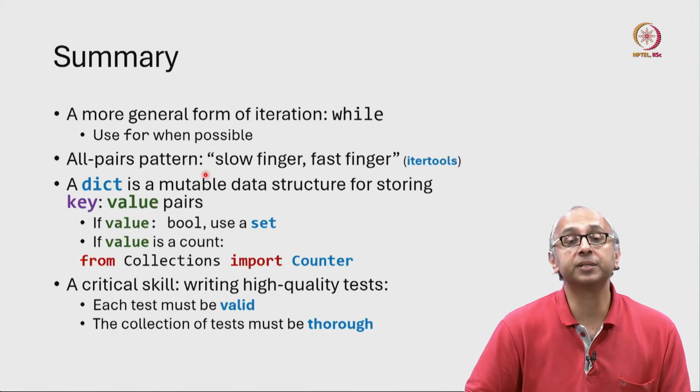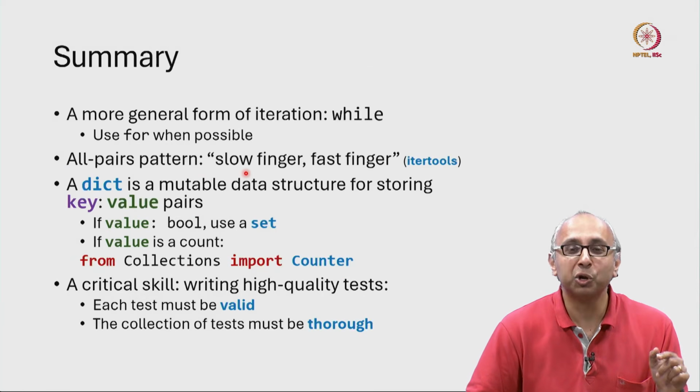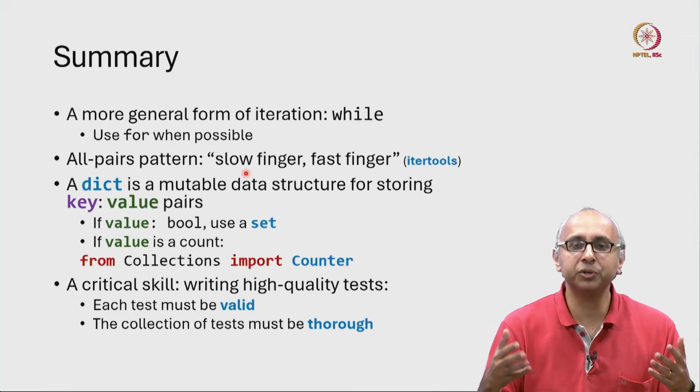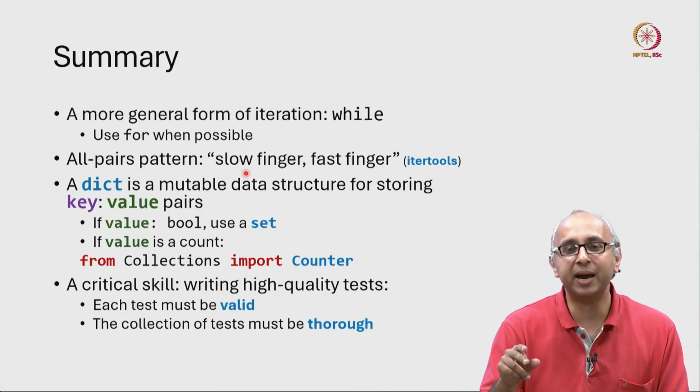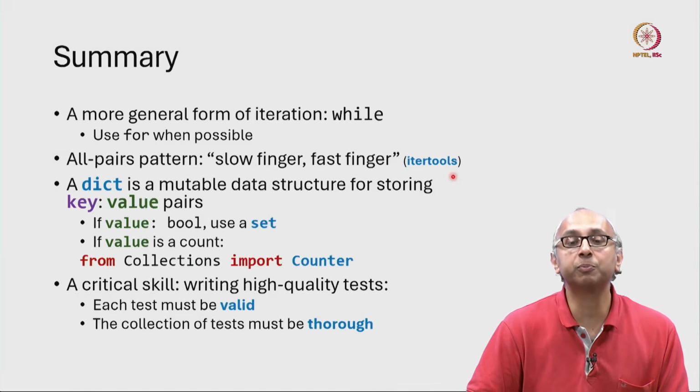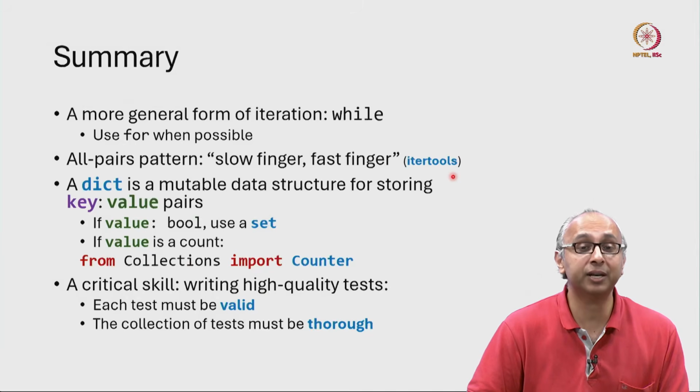We saw this pattern of nested loops where we have a slow finger and a fast finger. And we also said that if we want to iterate over pairs or triples of items, it's a good idea to explore Python's itertools module. I really encourage you to take a look at this.